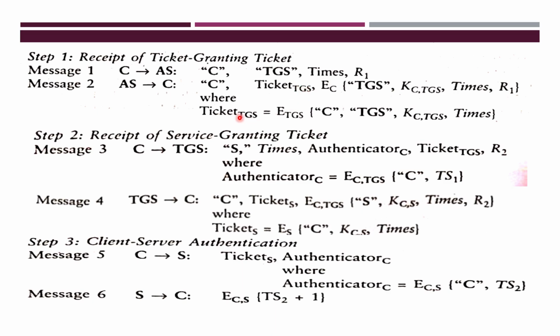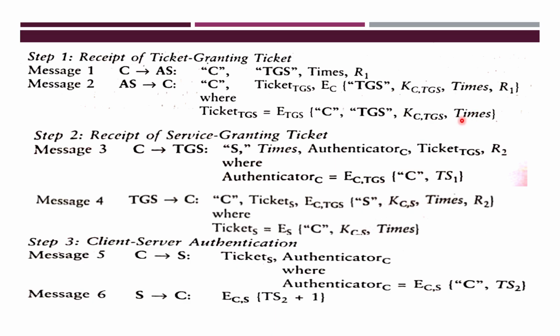What does this ticket TGS actually contain? It contains the TGS key, and with the help of this key the message is encrypted. That message contains the identification of C, the identification of TGS, and K(C,TGS). This is the session key, and it is common to both C and TGS. With the help of this session key, they can communicate here.